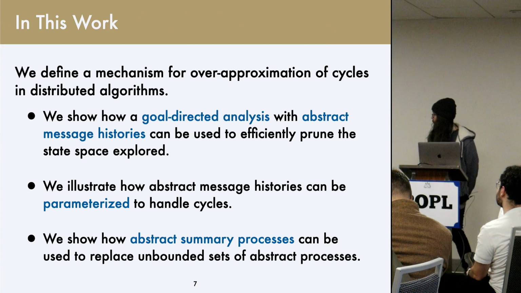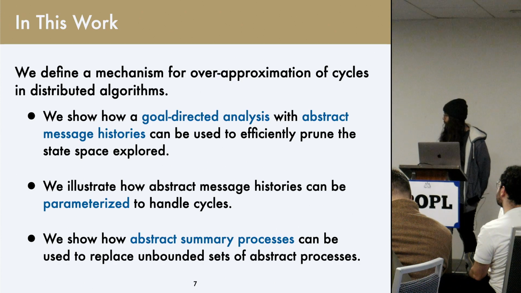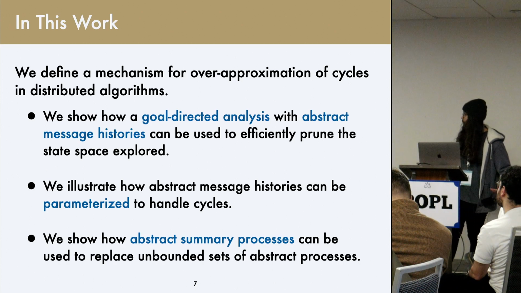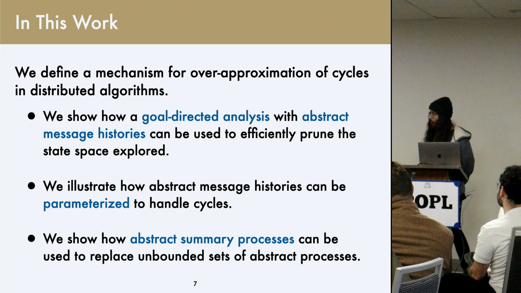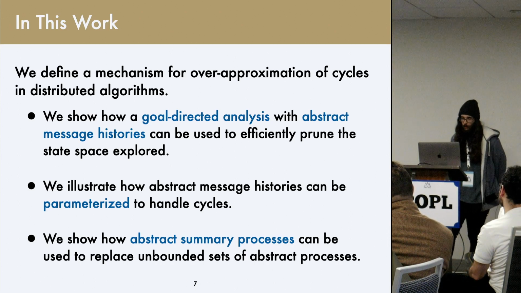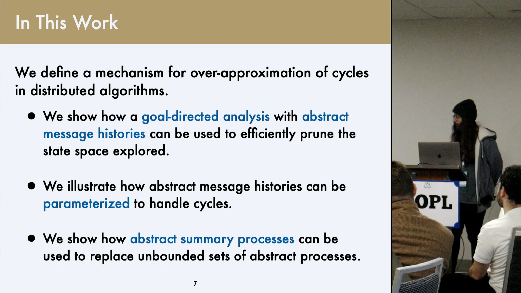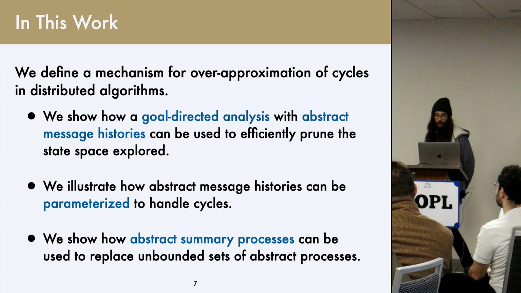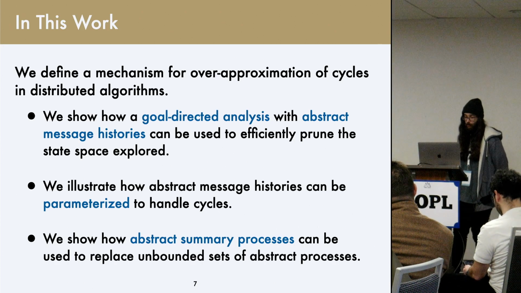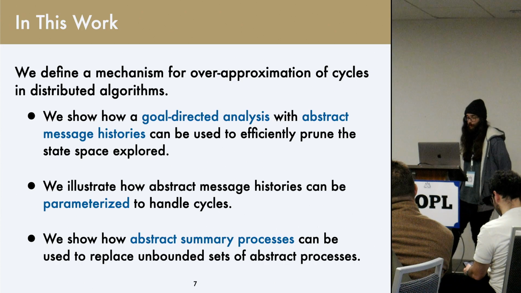We're going to show how handling cycles boils down to parameterizing these abstract histories on the configuration, and how, analogously to parameterizing the history, we can parameterize the processes themselves and end up with these sort of summary processes.